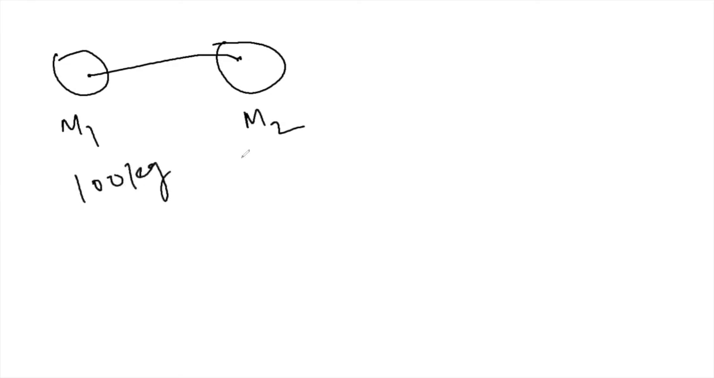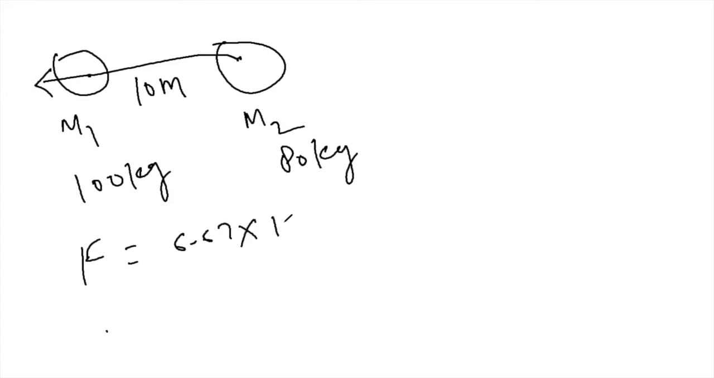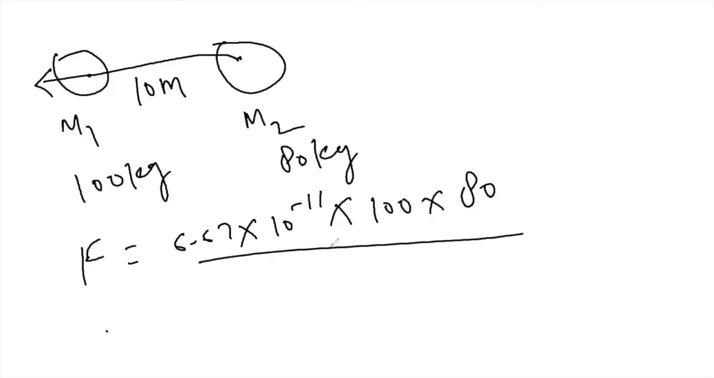Now, the last point which I am going to mention here is the simplest example which we can solve. This is mass m1 and this is mass m2. This is 100 kg and this is 80 kg, and the distance between them is 10 meter. Then what is the force acting between them? The force will be in this direction because this is the massive object. Then force is equal to 6.67 into 10 raised to power minus 11 into m1 m2. What is m1? That is 100, and next is 80, divided by the distance between them.